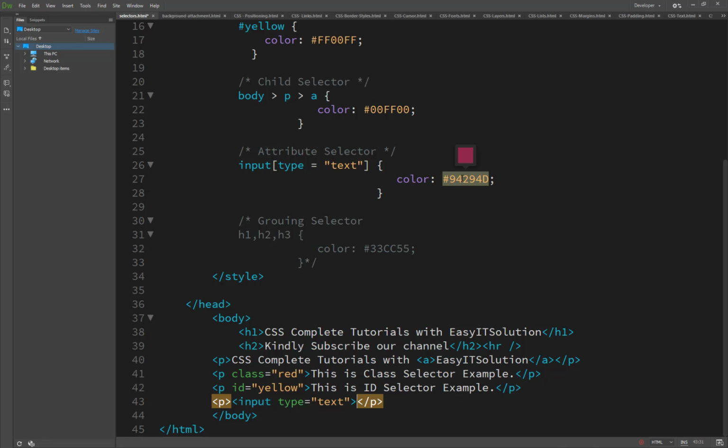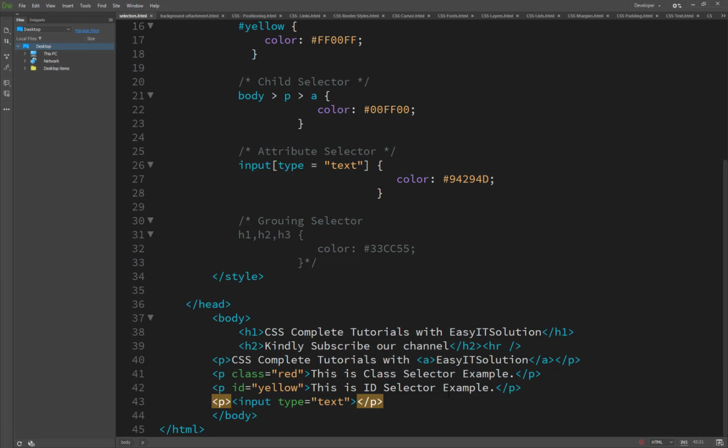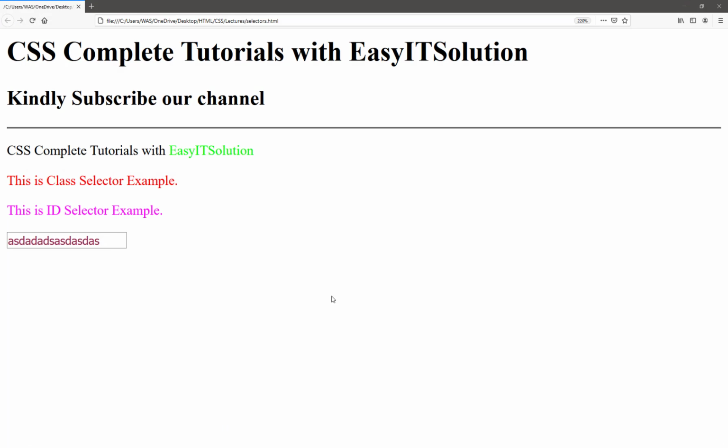I just save it and refresh. You will see that only inside the text box the color will be changed. And I have just given an example here with password, and you will see the result now.